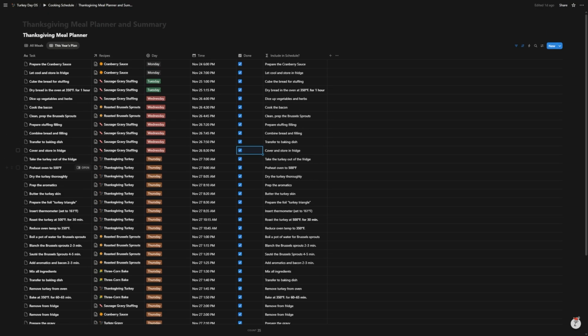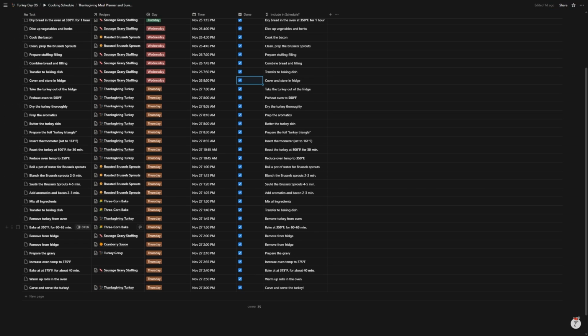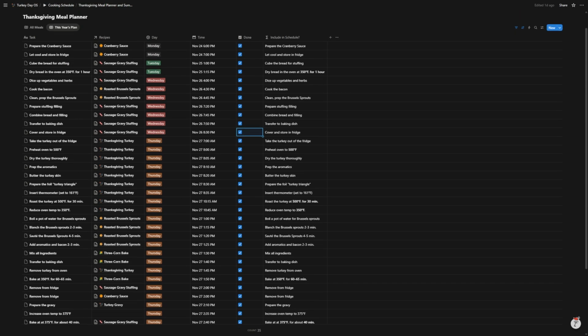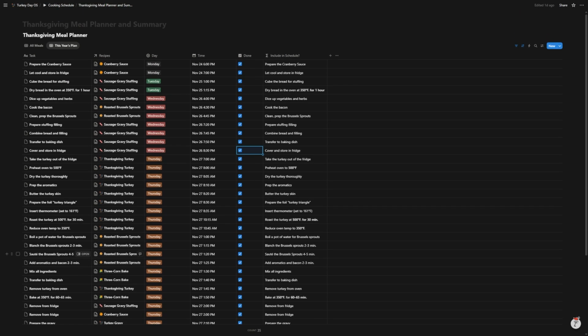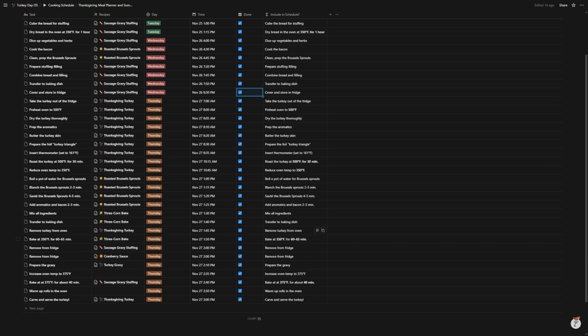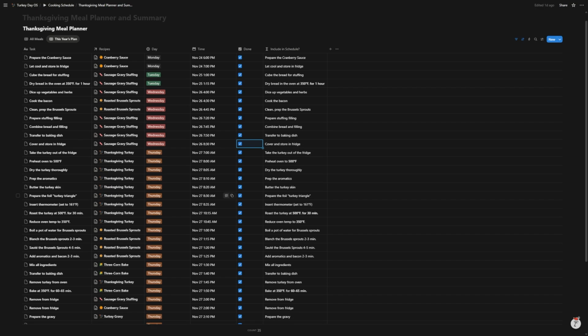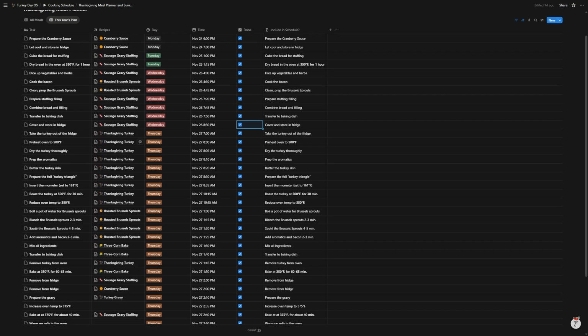If I look at this year's plan, it is basically every recipe that I selected to be included this year. So candied yams was not selected for this year. Therefore, there's no recipe here related to candied yams because that box wasn't checked. So it doesn't include it. But if I had selected candied yams, then it would have inserted that, and it would have put the time of when I need to do what related to that recipe. So only the things that I select to be included this year, and all of these items here were selected, will be included.